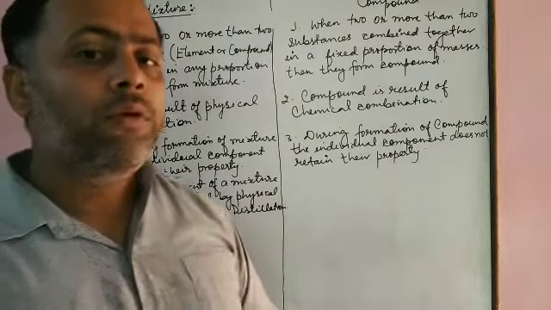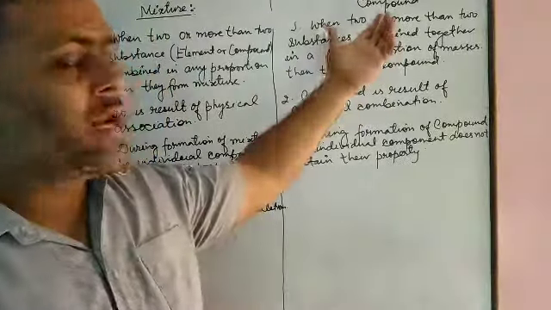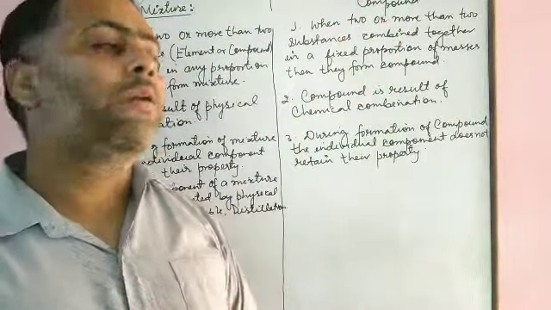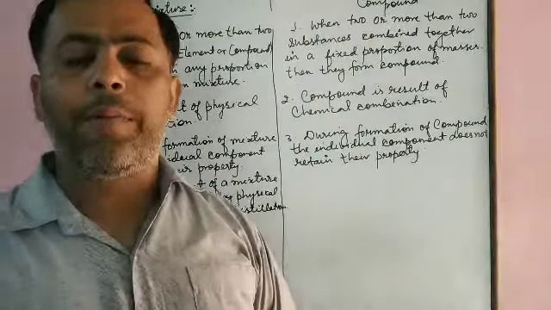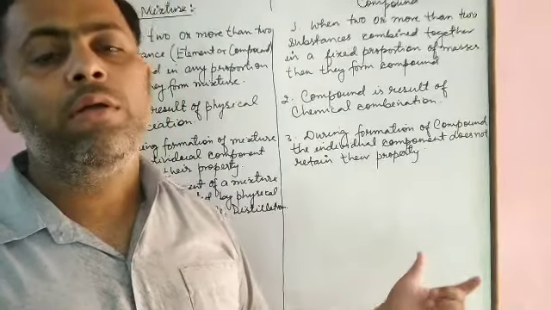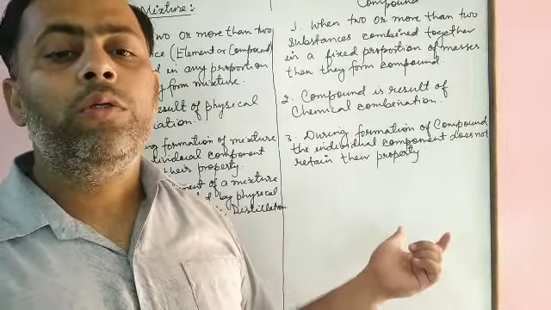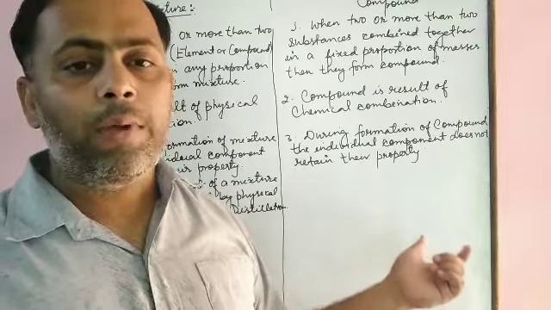To the next, we know the compounds are the result of chemical combination, and in order to separate its components, we have to perform a chemical reaction.